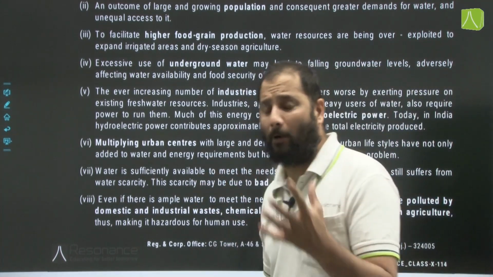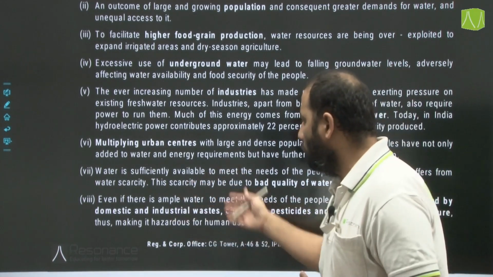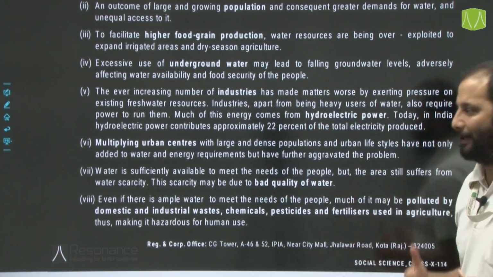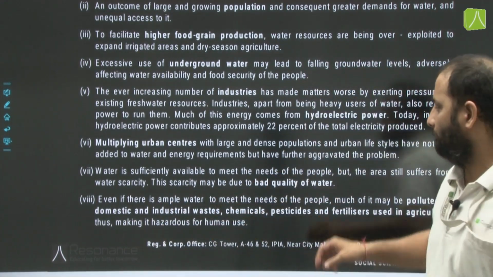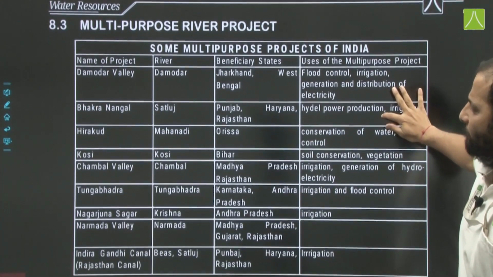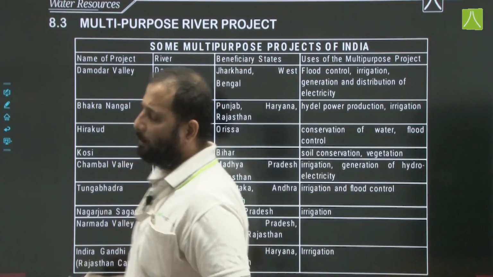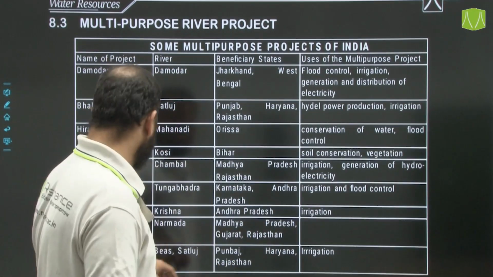Even if there is an ample amount of water to meet the needs of the people, much of it may be polluted by domestic or industrial waste, chemicals, pesticides and fertilizers, which are being used, thus making it hazardous for human use. Now you can see some of the multi-purpose river projects, and that is what probably can be a 1 mark question from here also in terms of your map work.